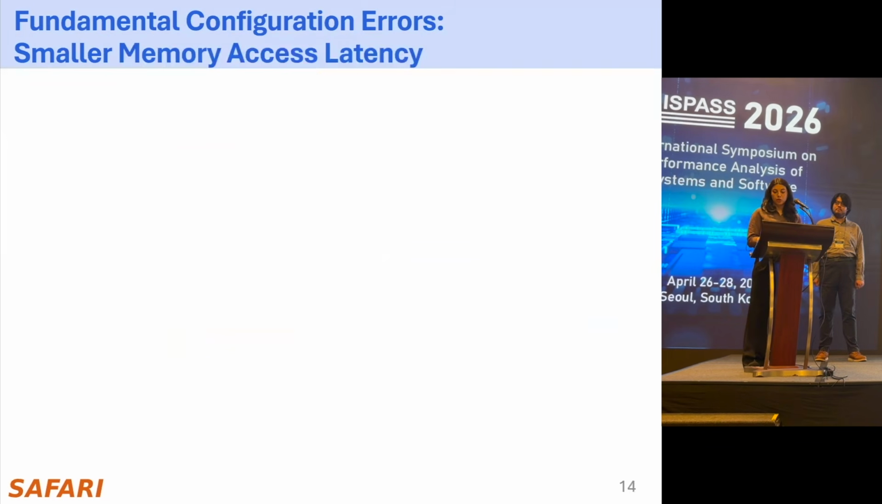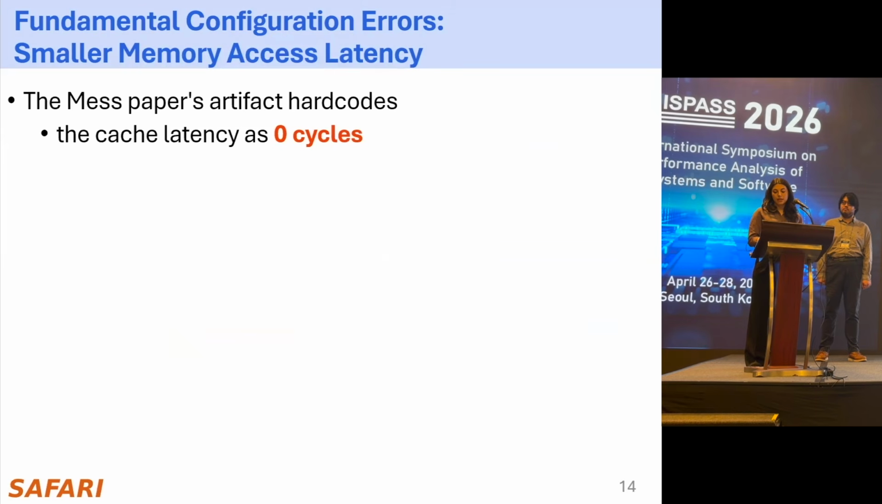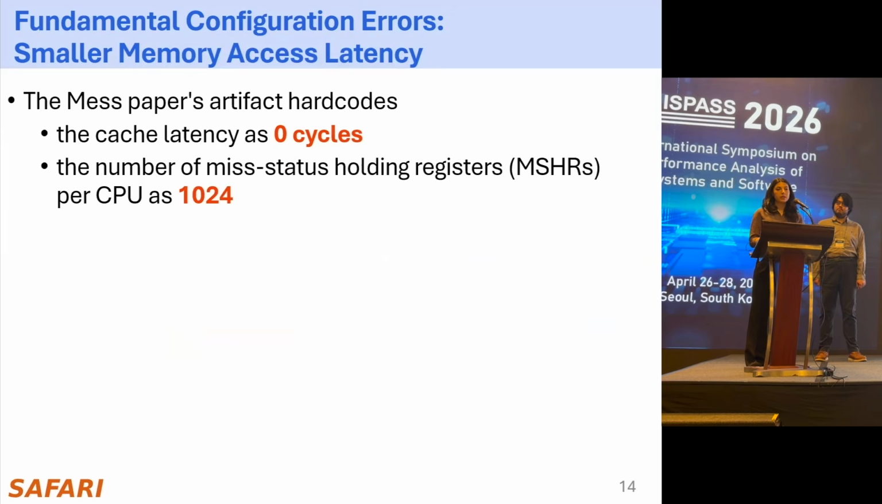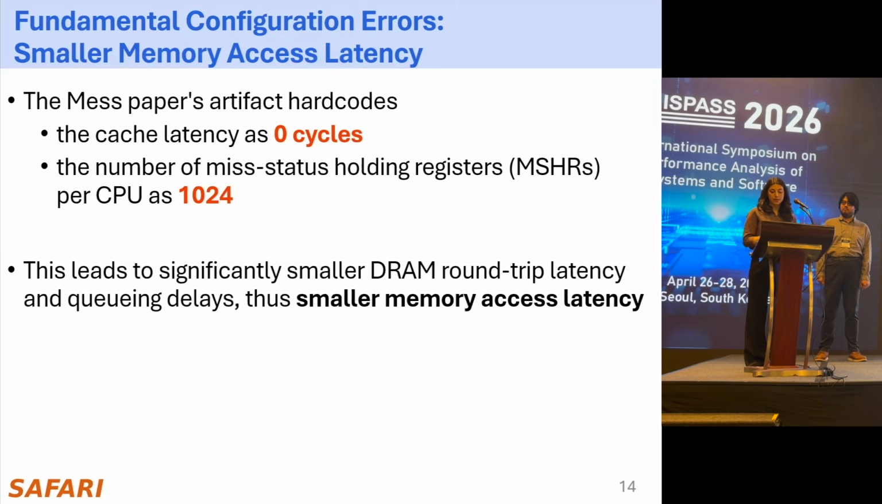The second issue, smaller memory access latency, is due to the unrealistic cache latency configurations. The MASS paper's artifact hardcodes the cache latency as 0 cycles and instantiates a high number of miss status holding registers. This configuration leads to significantly smaller DRAM round trip latency and queueing, thus a low memory access latency compared to a real system.